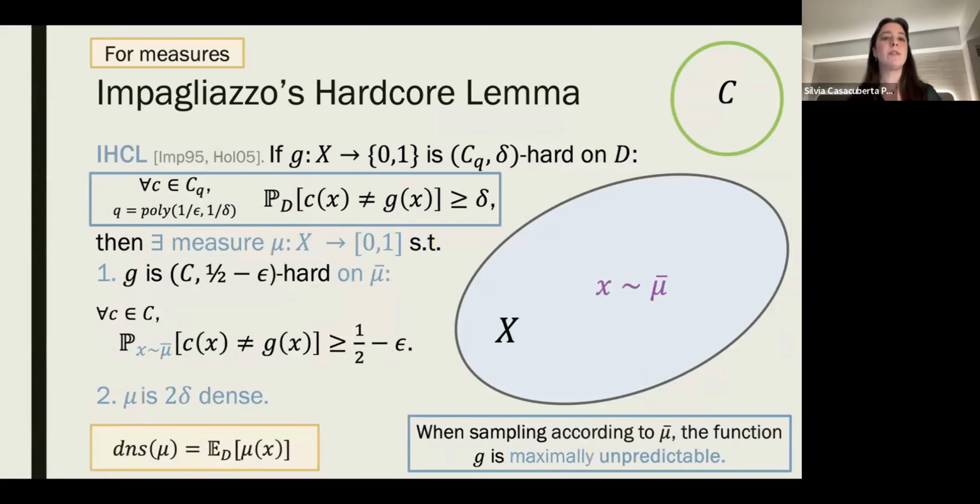In the rest of the talk, we will use the measure version of the hardcore lemma, in which instead of saying that we have a fixed hardcore set of the domain on which G is very hard to compute, we say that there exists a measure, which is a function from X to [0,1], such that when we sample according to this measure, G is very hard to predict. And the corresponding notion of density translated into measures is the one that you see at the bottom left of the screen, which is the expected value of the measure under the initial distribution D.